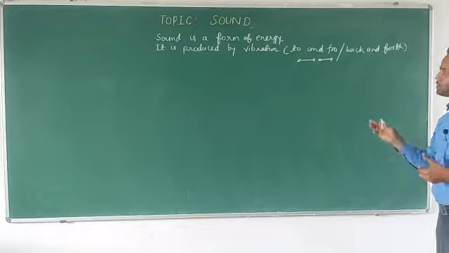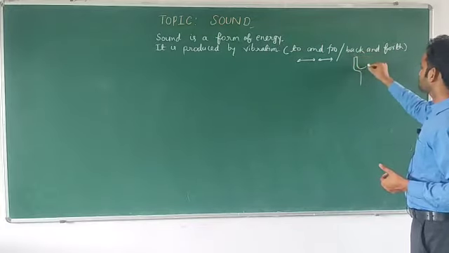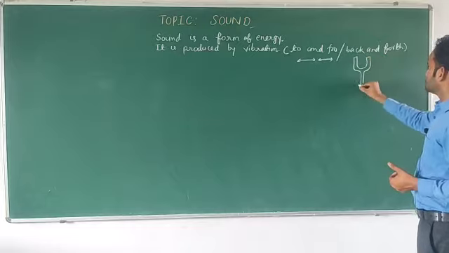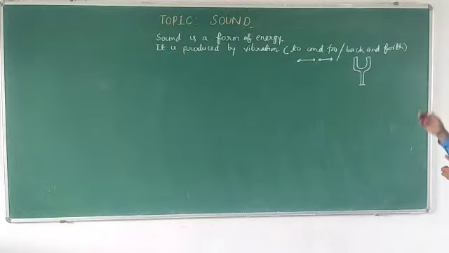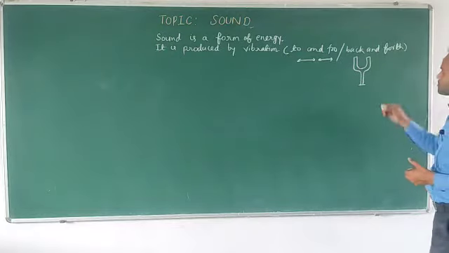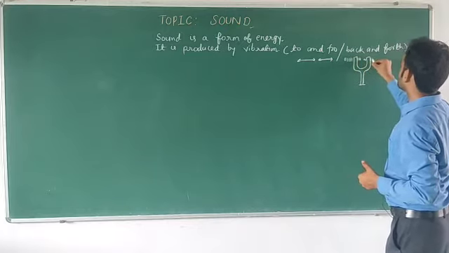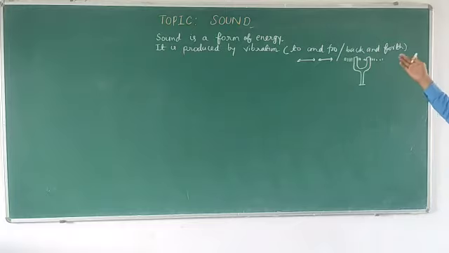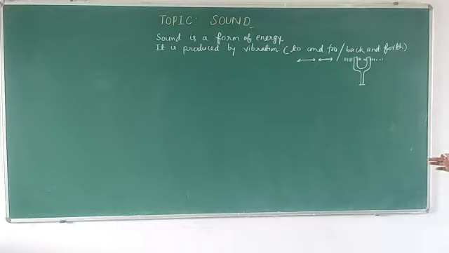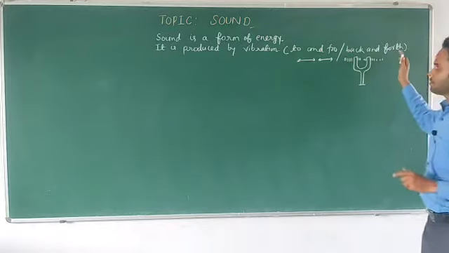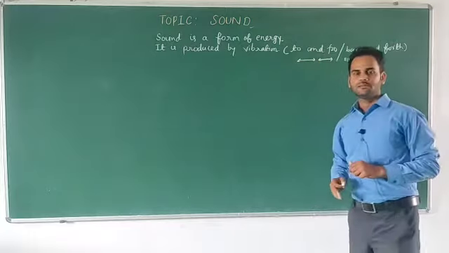For example, suppose we have a tuning fork, a metallic tuning fork. If we hit it on any hard surface, it will vibrate like this, in a to and fro motion. So this is the to and fro or back and forth vibration, and because of this vibration sound is being produced.